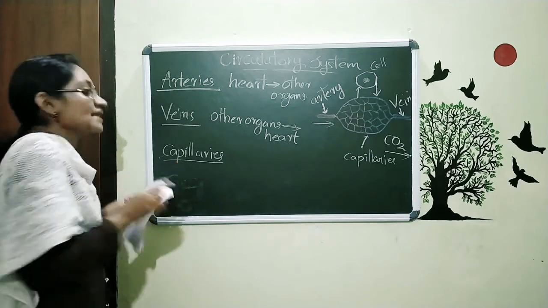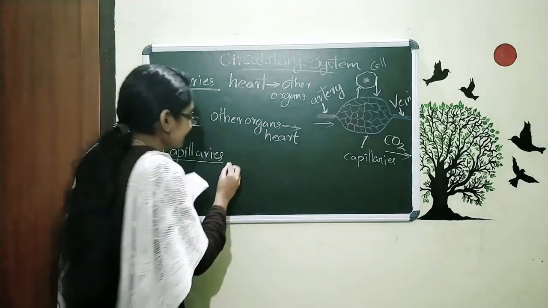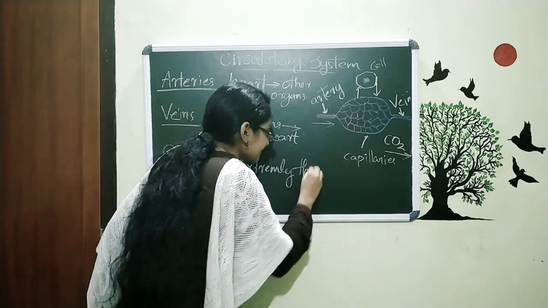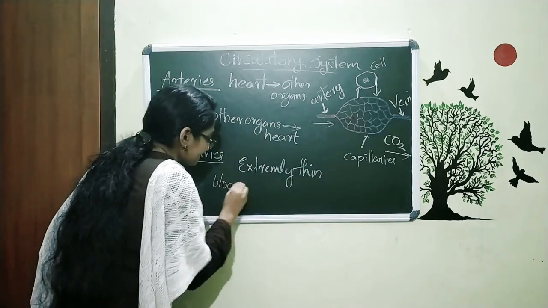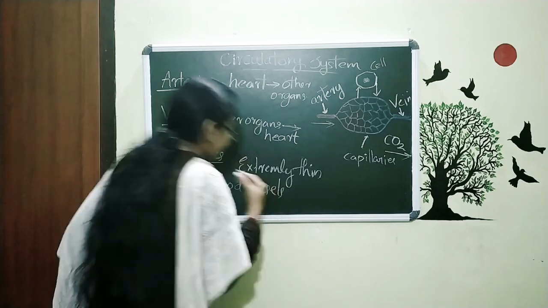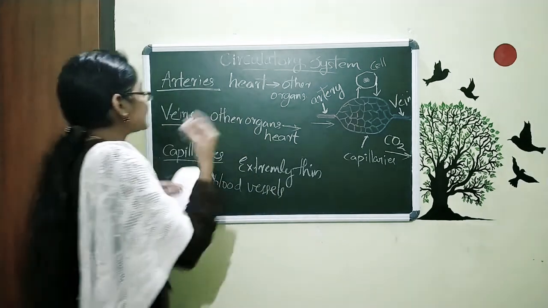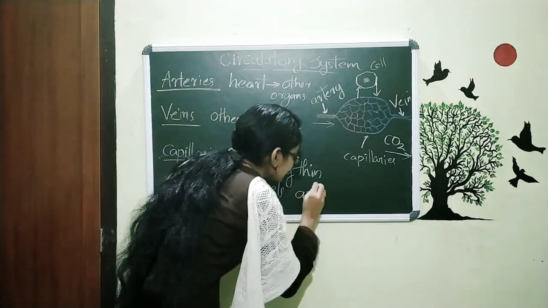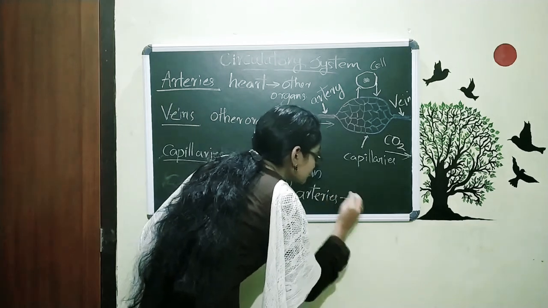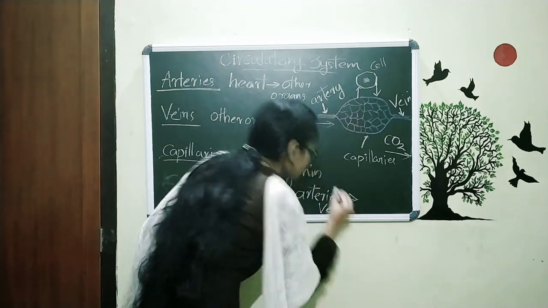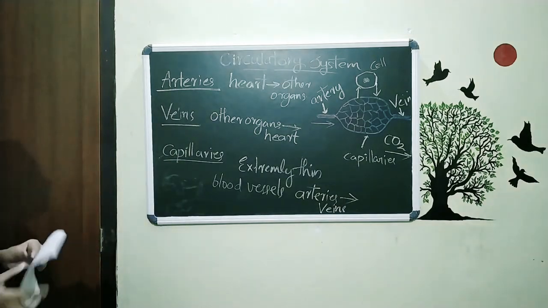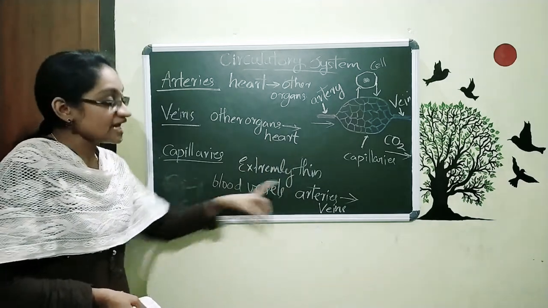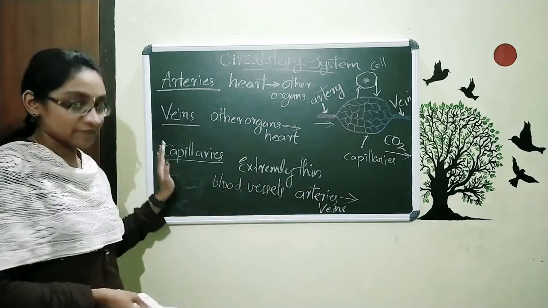So these capillaries are extremely thin blood vessels that connect our arteries to veins. Capillaries are very small tubes, extremely thin blood vessels that connect arteries to veins.